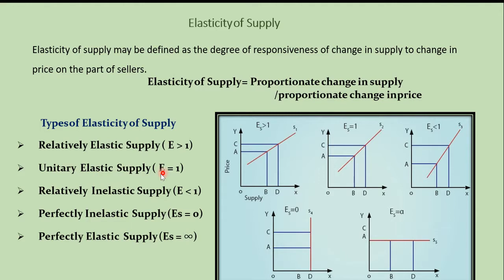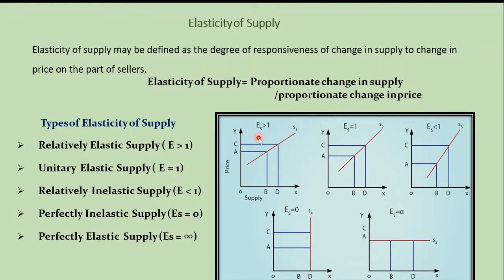Unitary elastic supply, E is equal to 1. Relatively inelastic supply, E lesser than 1. Perfectly inelastic supply, ES, that is elasticity of supply, is equal to 0. Perfectly elastic supply, ES, is equal to infinity. Diagrammatically, on the x-axis we have marked the supply and on the y-axis we have marked the price. Let us see the first case.